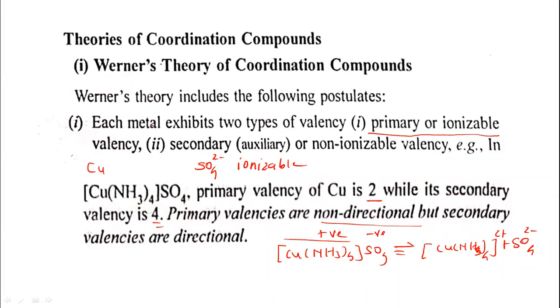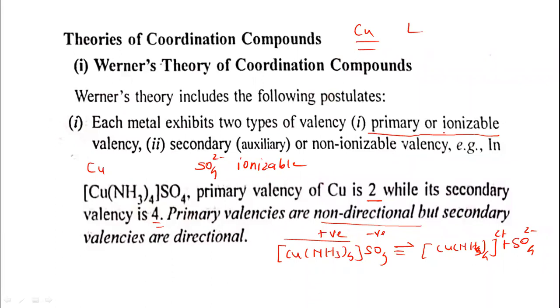Werner was the first scientist who explained the coordination compound. At that time, this concept was totally new. So Werner was the pioneer in the field of coordination compounds. He discovered the coordination compound. According to the Werner theory, each metal has two types of valencies. In a complex, there is a metal and there are ligands.